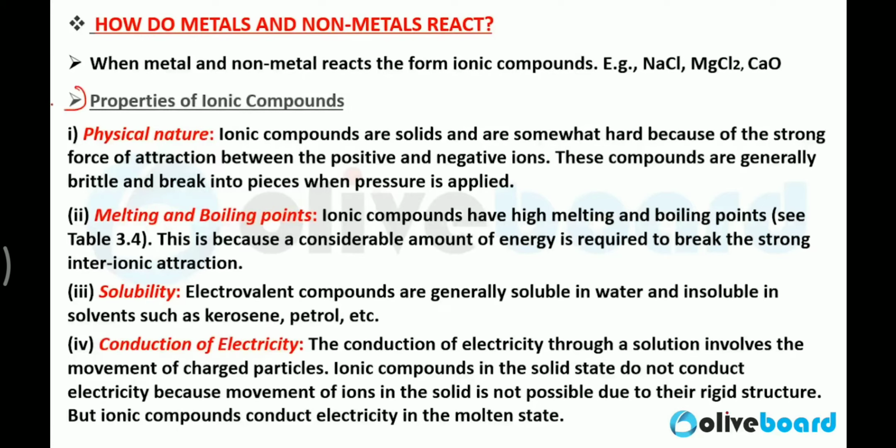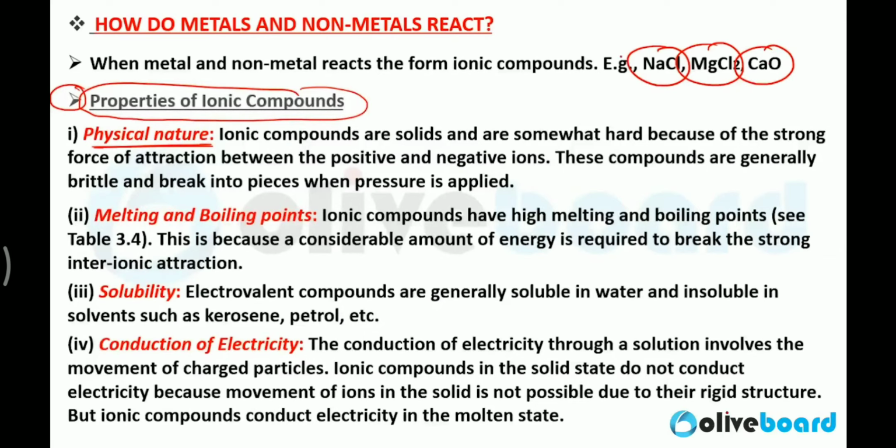Now we will discuss the properties of ionic compounds. The first property is physical properties. Physical properties of ionic compounds like NaCl, MgCl2, calcium oxide. These are ionic compounds. If you break them, you will get Mg2+ and 2 Cl-. So these are ions. Similarly, Ca2+ and O2- ions. Clear? So these are ions.